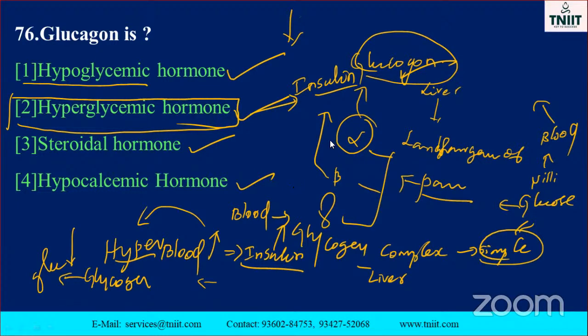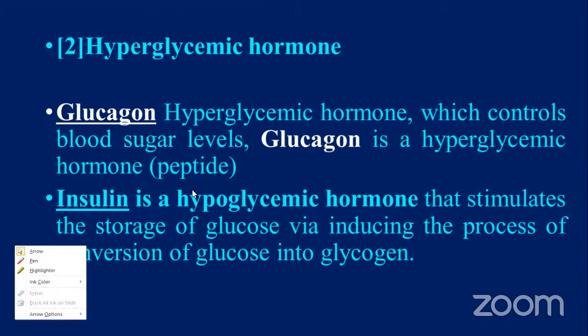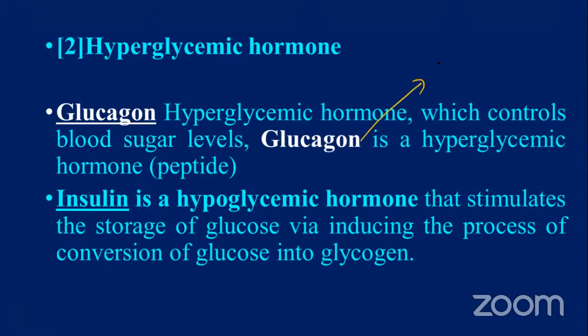See the option. Hyperglycemic hormone. Glucagon is a hyperglycemic hormone which controls blood sugar level. And glucagon is also one of the peptide hormones. Peptide means it is made up of protein molecules. Glucagon is also made up of protein molecules. That's why it is called a peptide.